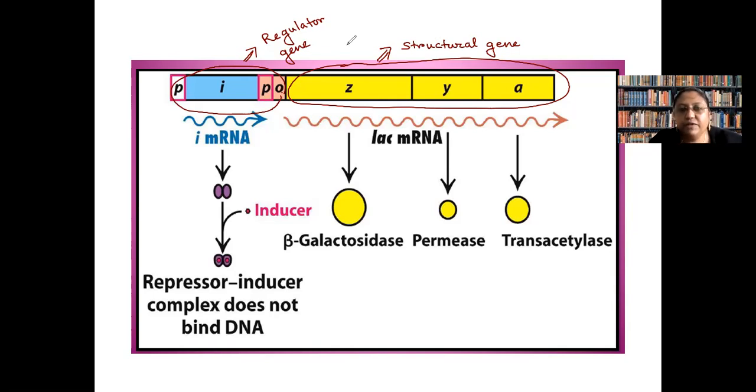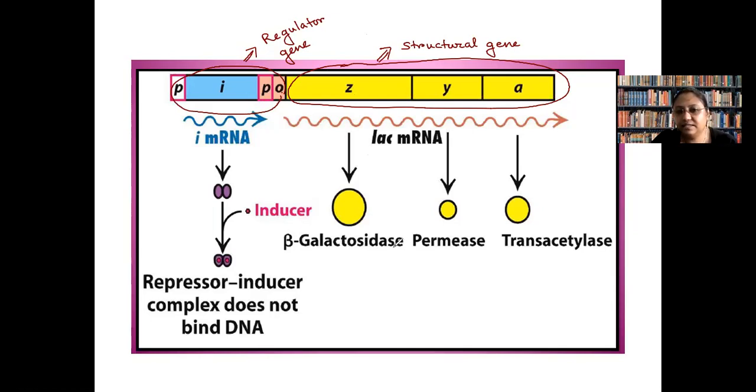Same here, if we have glucose and lactose as options, till the time glucose is available, lactose is not utilized by the bacteria.